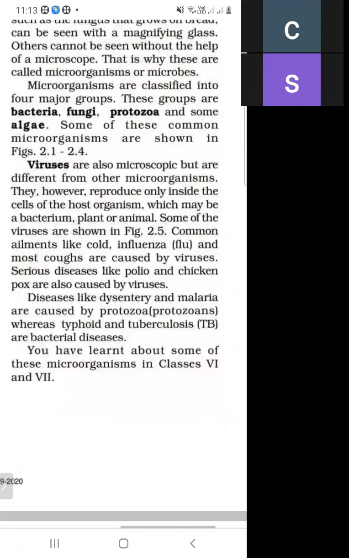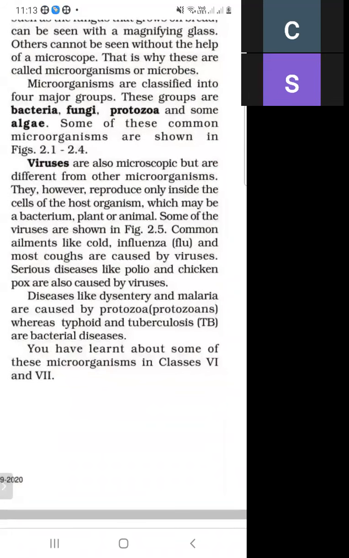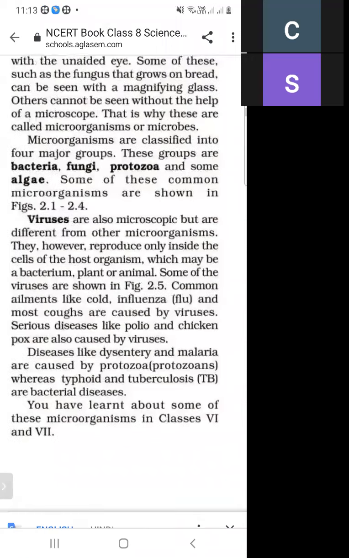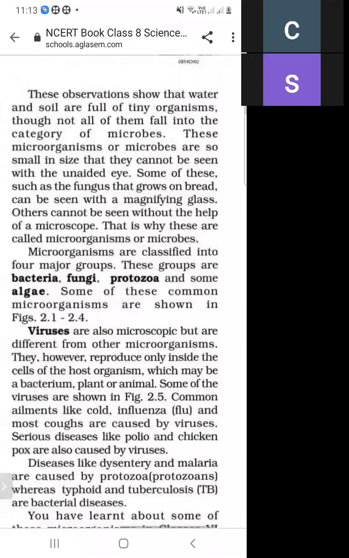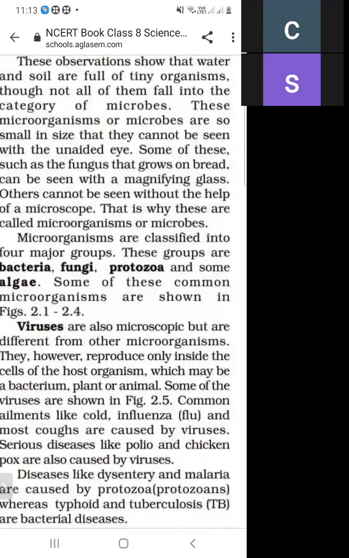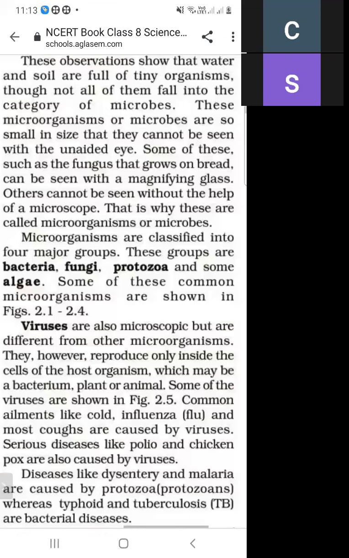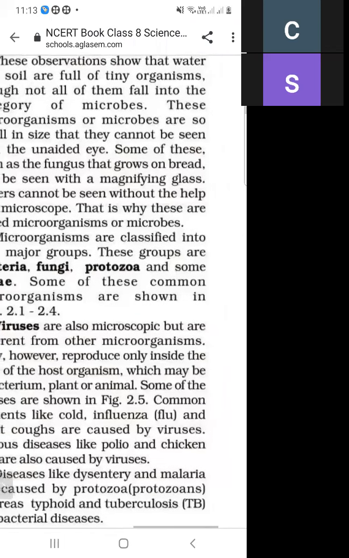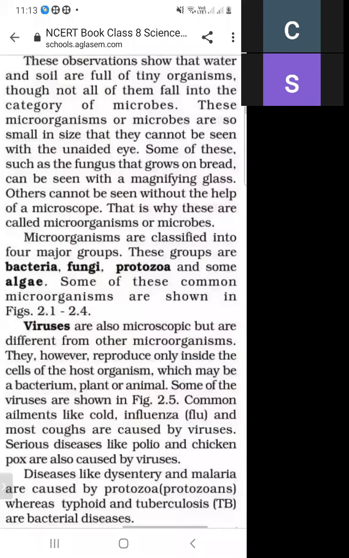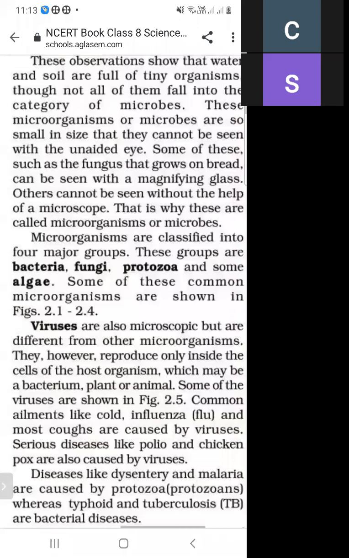You have learnt about some of these microorganisms in classes 6 and 7. Organisms that cannot be seen with the naked eye are called microorganisms. These are divided into four categories: bacteria, fungi, protozoa, and algae, and some of the common ones are shown in the figure.